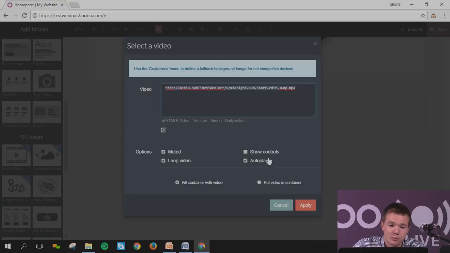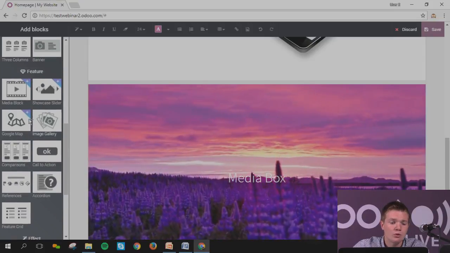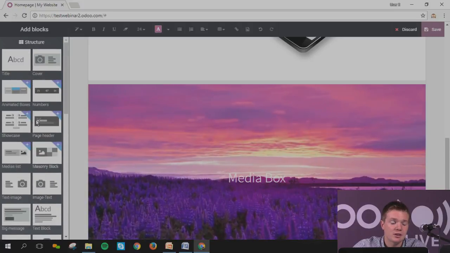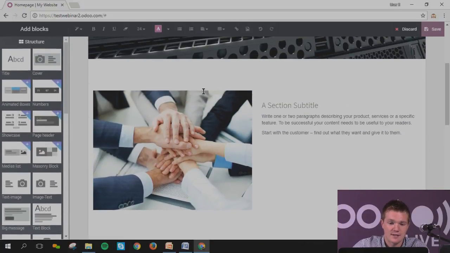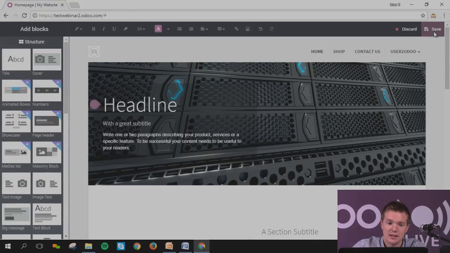We've got also some other options, whether you want to mute it, because we know that sometimes it's a bit of a pain when you go on a website and you've got all the sound and everything coming on. It's a bit annoying, so you just put it on mute, but autoplay so that it starts directly. Okay, and you apply. I won't go through each of the modules in here because this will be much more linked with the website webinar that we can have. I will just save it.